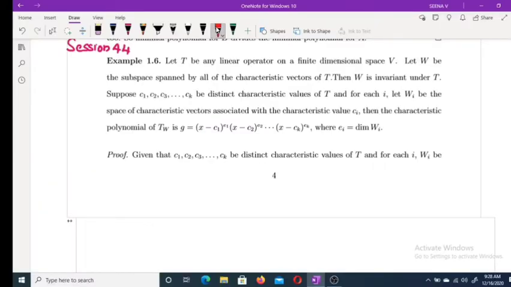Hi, good morning. Today we are going to start our next session, section 44. Here also we are going to discuss one example of an invariant space.